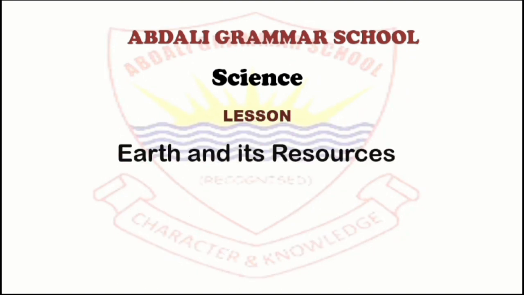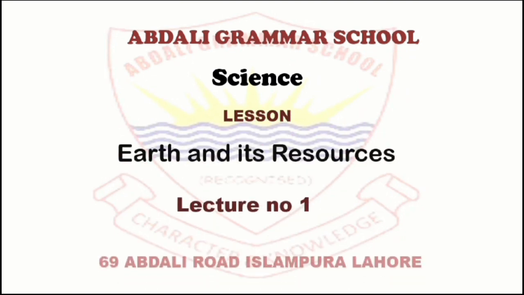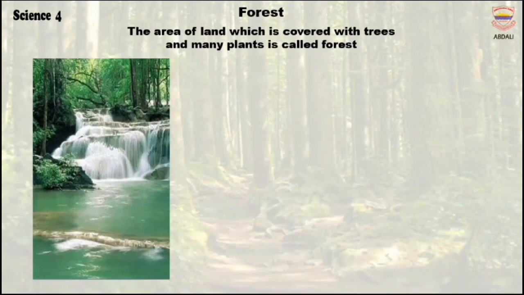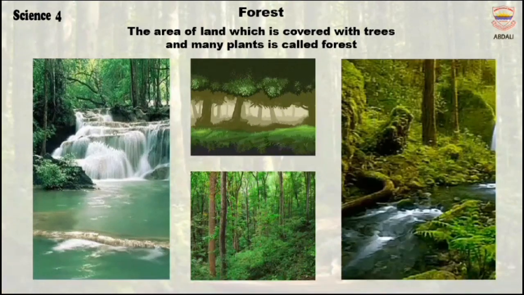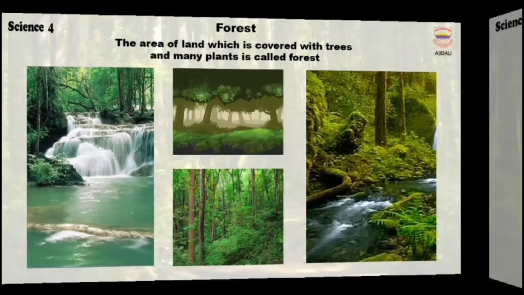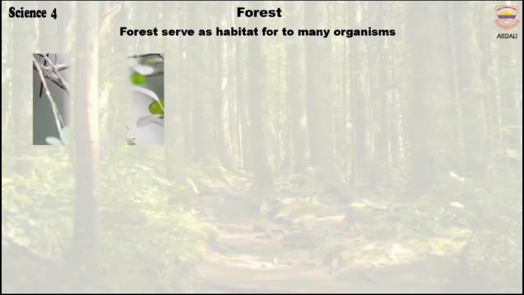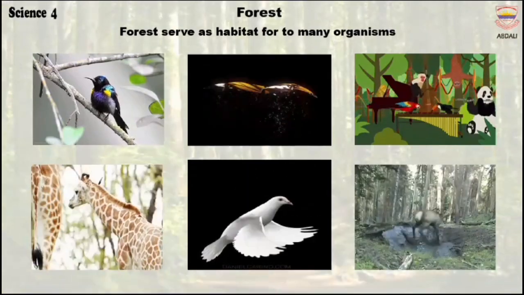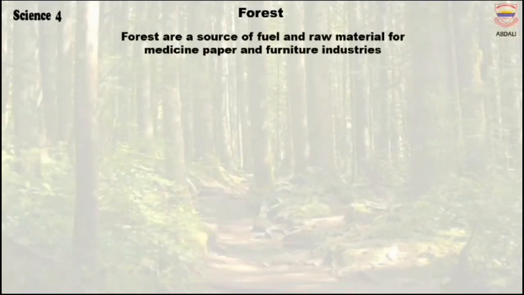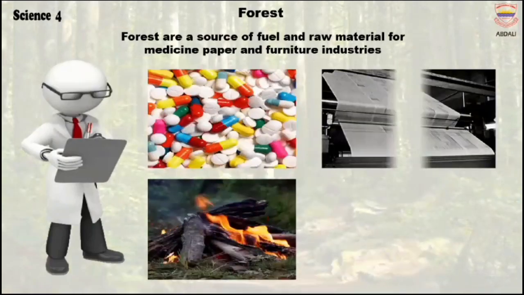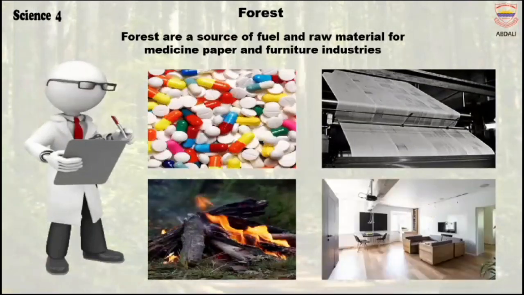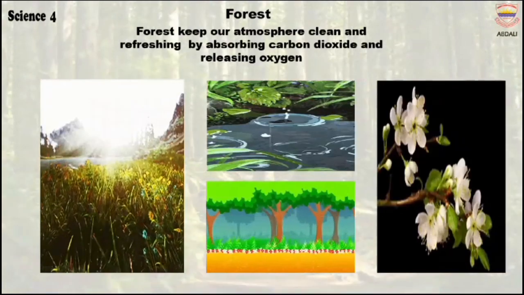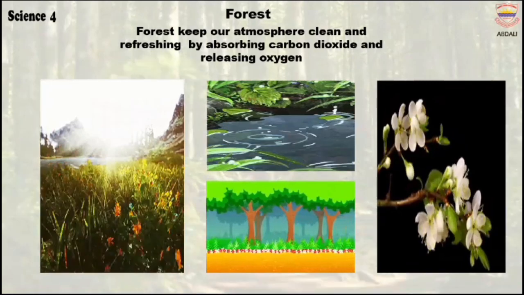Earth's natural resources. Let's discuss forests. The area of land that is covered with trees and plants is called a forest. You know that forests serve as habitat for many organisms. Forests are a source of fuel and raw material for medicine, paper, and furniture industries. Forests keep our atmosphere clean and refreshing by absorbing carbon dioxide and releasing oxygen.